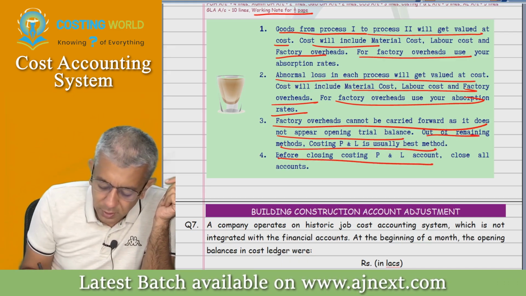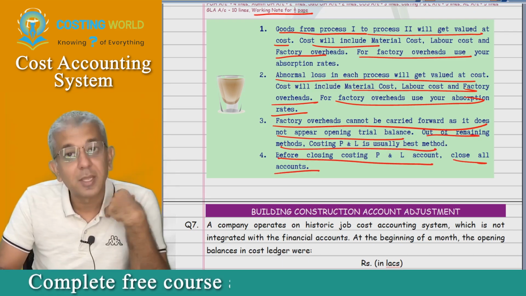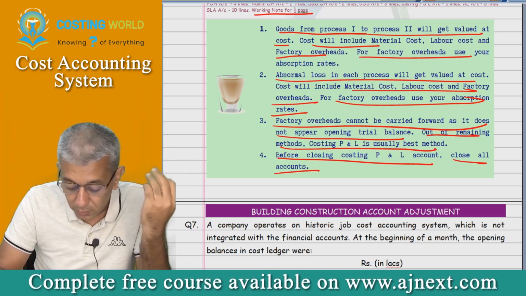Before closing costing P&L account, close all other accounts. Okay, that is a mistake that I did. I did not close the abnormal loss account.